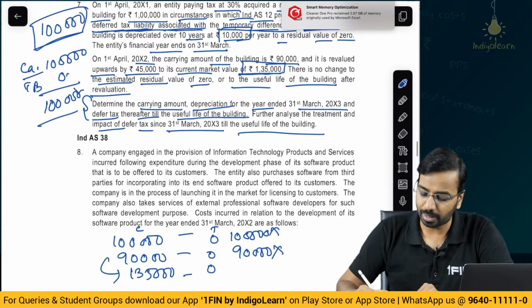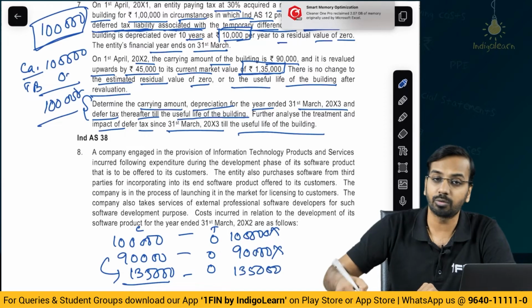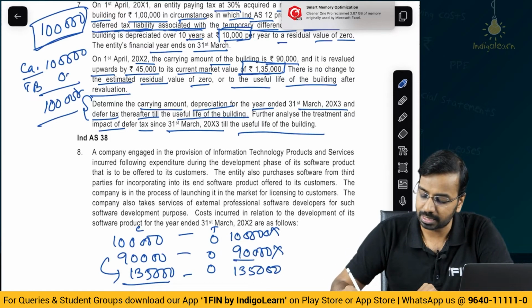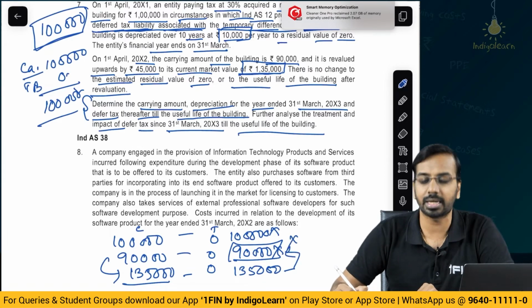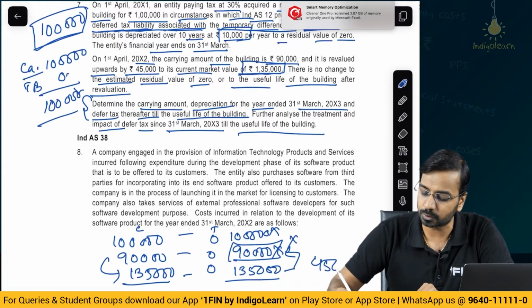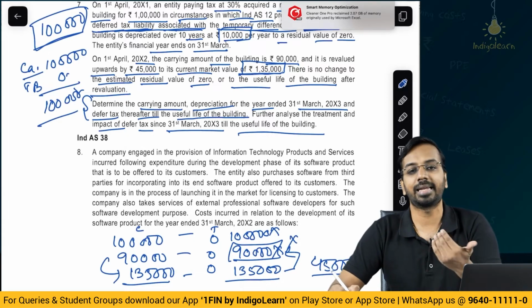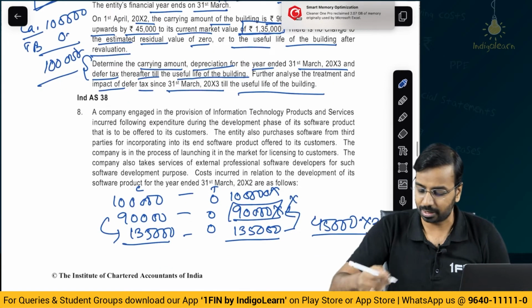Now, when I make it 1,35,000, the difference is 1,35,000. Out of this 1,35,000 of difference, this 90,000 is one for which I cannot recognize a deferred tax, whereas for the balance 45,000 which is a temporary difference, I can recognize deferred tax at the rate of 30%. So, like this you will calculate next year.